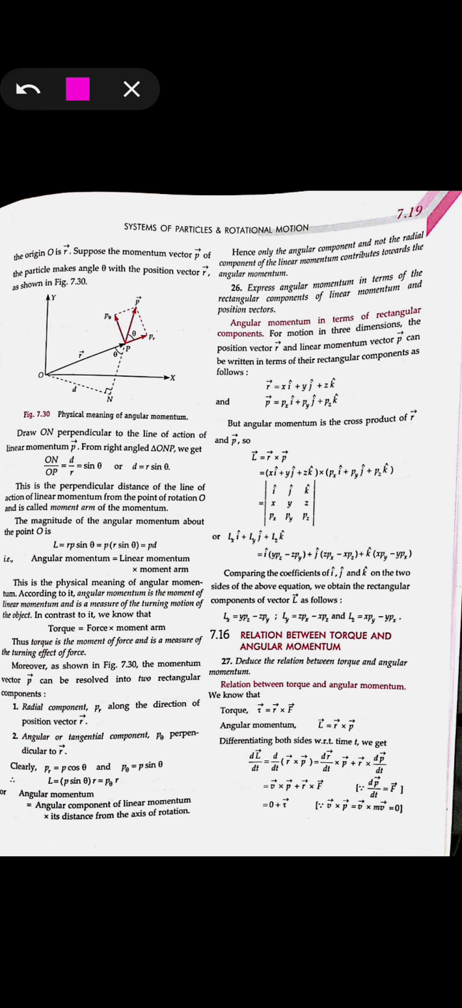So dr by dt is the rate of change of the displacement with respect to time. So it will be taken as area. Okay, so dL by dt can be given as dr by dt cross p plus r cross dp by dt. And the rate of change of the momentum, dp by dt, can be given as the force, because we have read in the second law of motion that force is directly proportional to the rate of change of the momentum with respect to time.